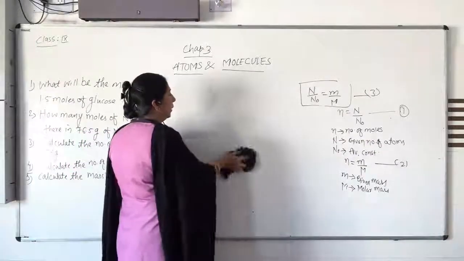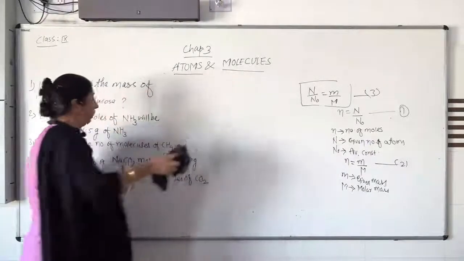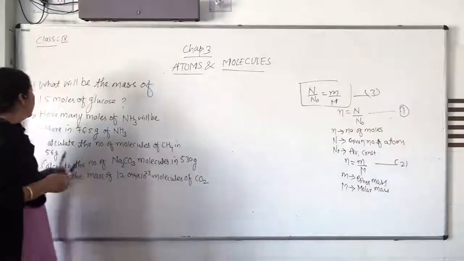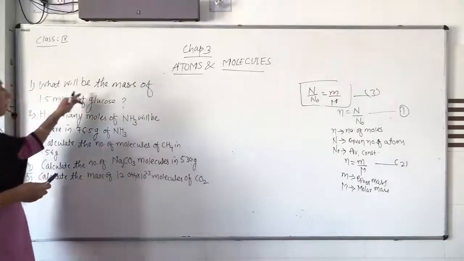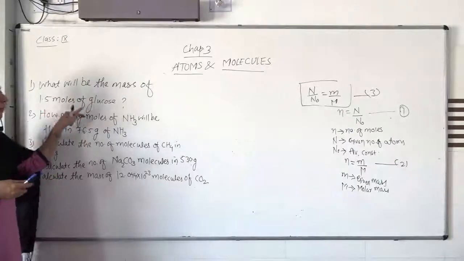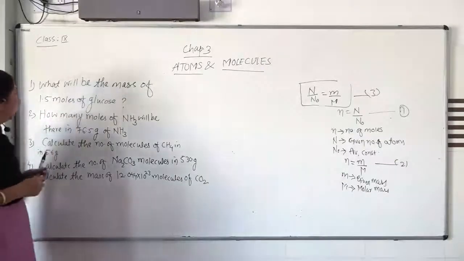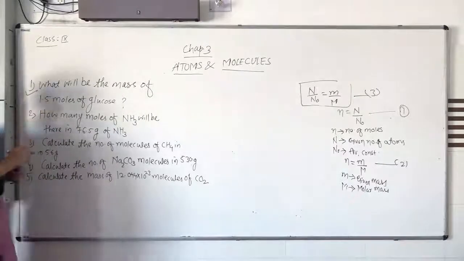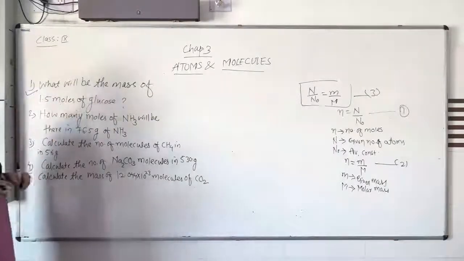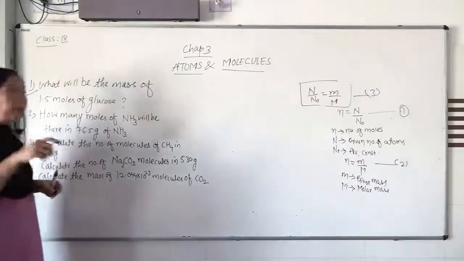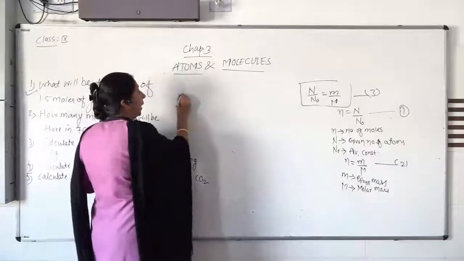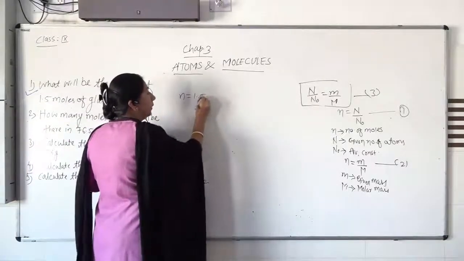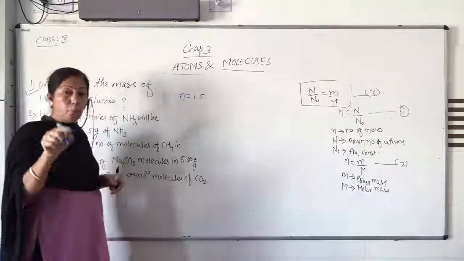Now let us look at example number 1. Based on this, we will learn what will be the mass of 1.5 mole of glucose. Let us solve this question. What will be the mass of 1.5 mole, small n is given, of glucose?